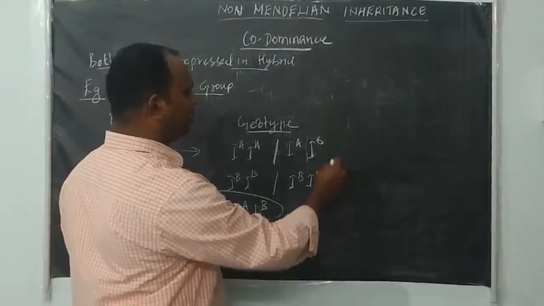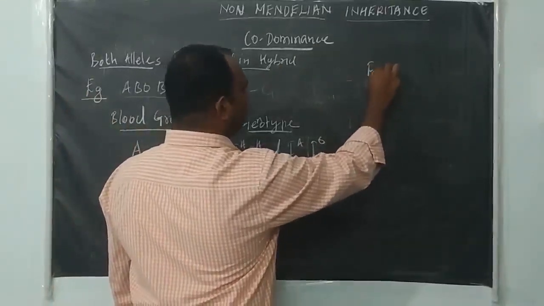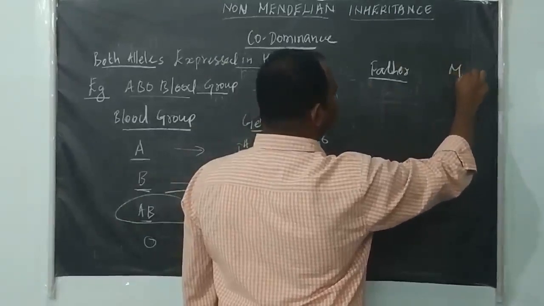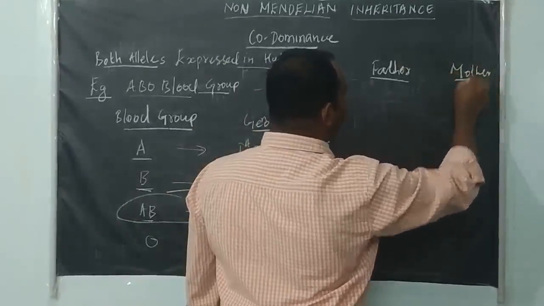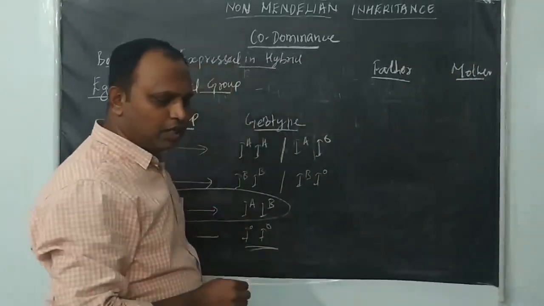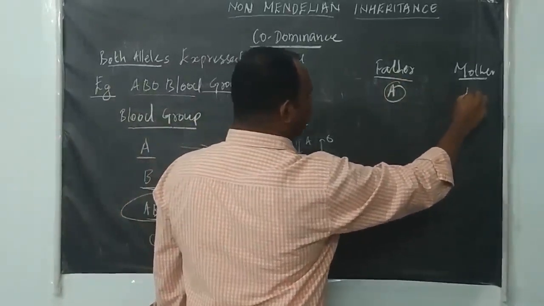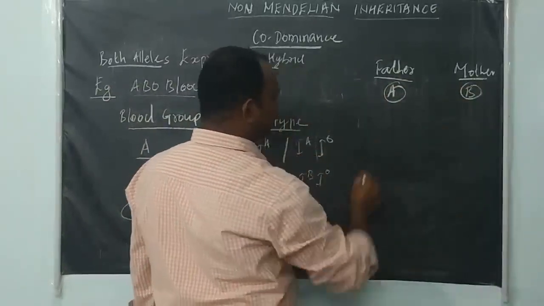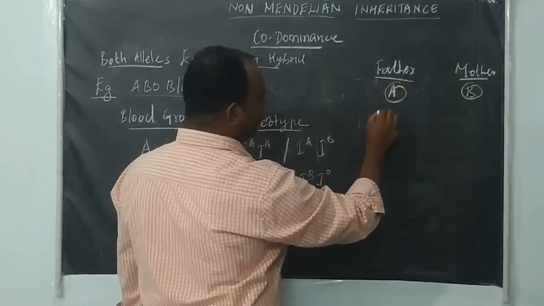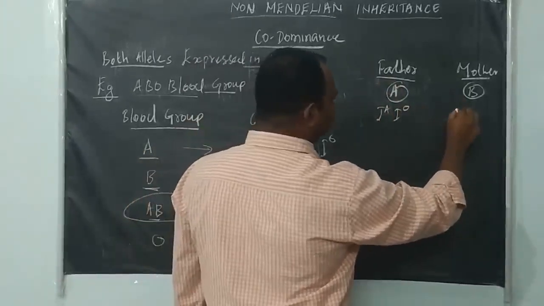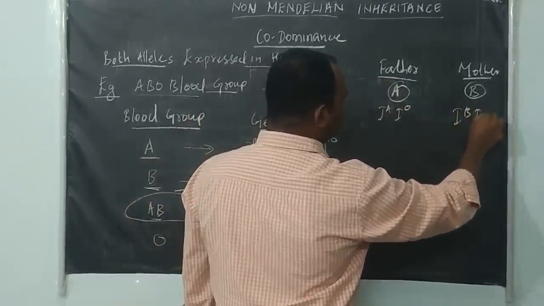For example, we will take a couple, father and mother. The father's blood group is A and the mother's blood group is B. The genotype for the A group is IA I naught, and the mother's is IB I naught.